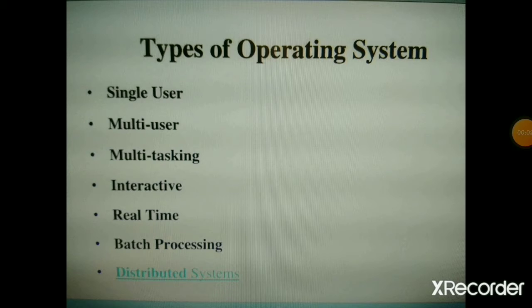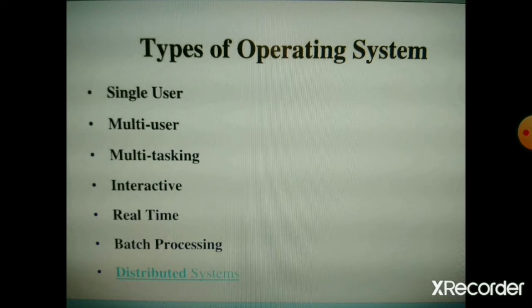Single user and multi-user. A single user operating system allows only one user to work with computer at a time. On the other hand, a multi-user operating system allows multiple users to work on the same computer at different times or simultaneously.